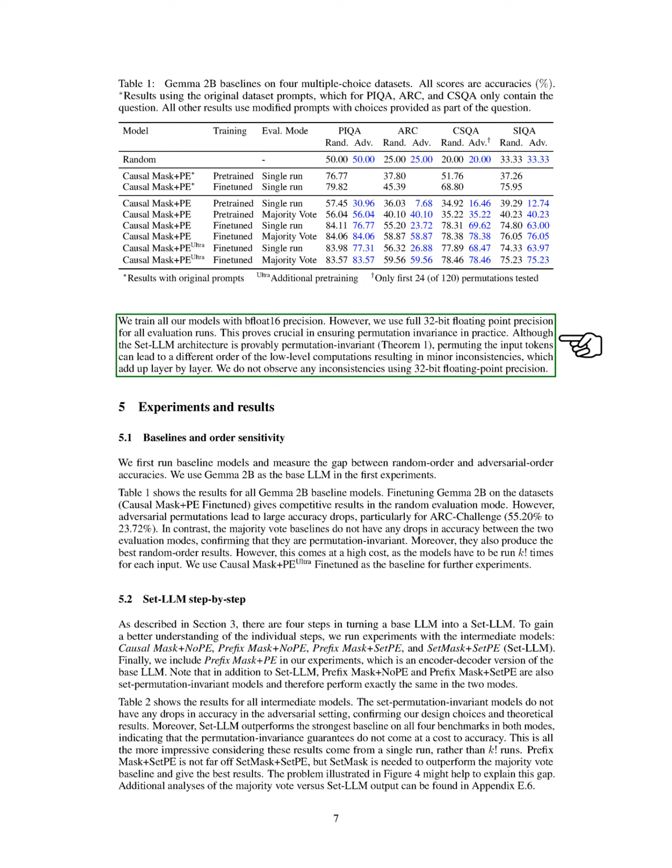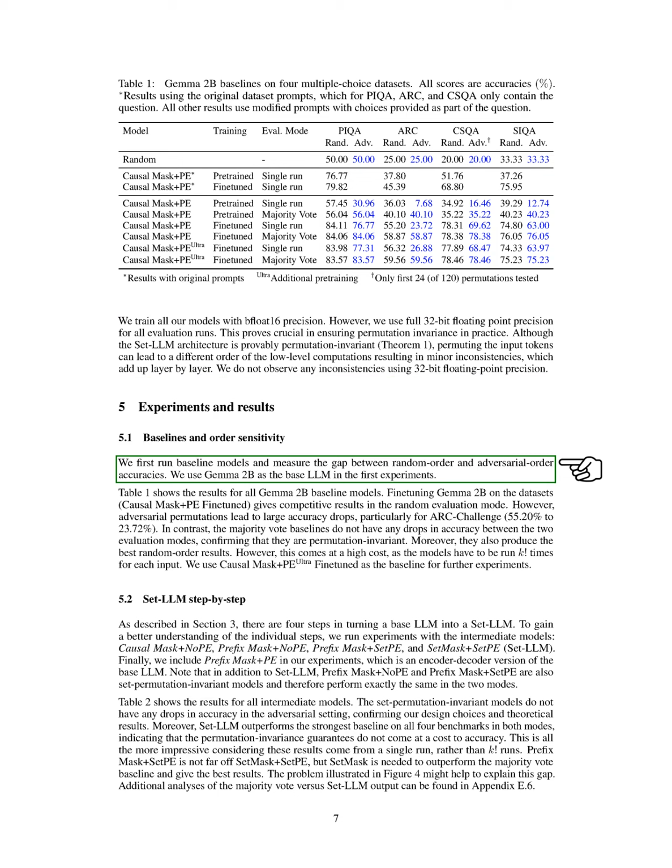Section: Experiments and Results. In this section, we first conduct baseline experiments to assess the difference in accuracy between random and adversarial orders. We utilize Gemma 2B as our primary language model for these initial tests. The results for all baseline models using Gemma 2B are displayed in a table.